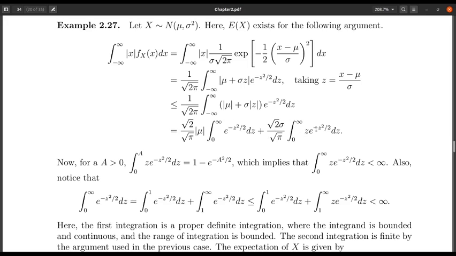I have the rest of the part inside, and now you see that the first integration exists because if you do the integration from 0 to some constant z of e to the power minus z squared by 2, I first talk about this integration, then we will talk about this one, and this integration is nothing but 1 minus e to the power minus z squared by 2, and when z goes to infinity, this goes to 1. So this integration exists, and it is a finite quantity.